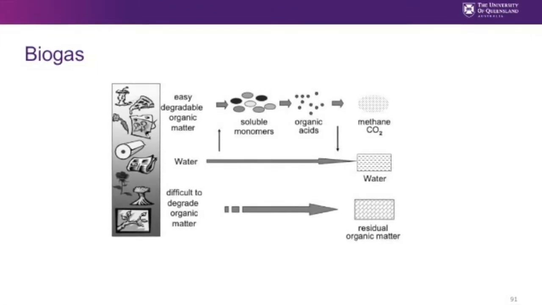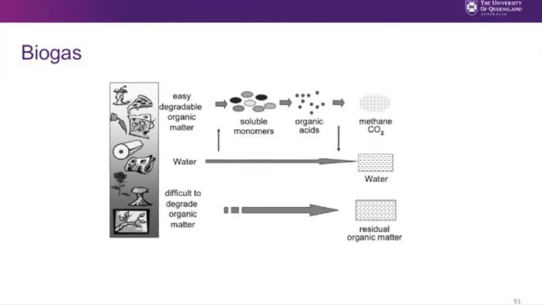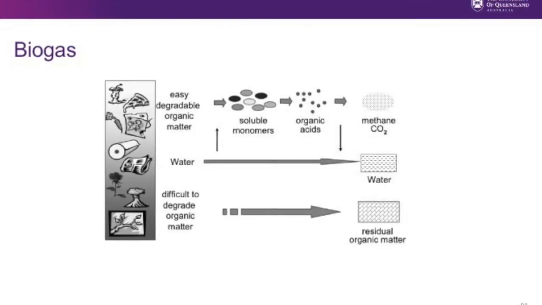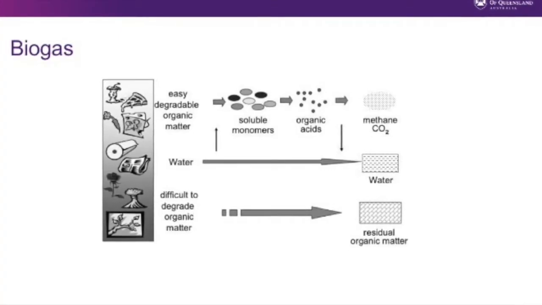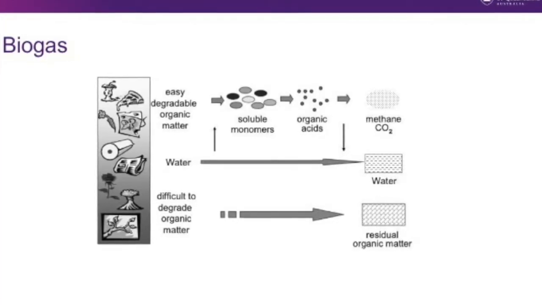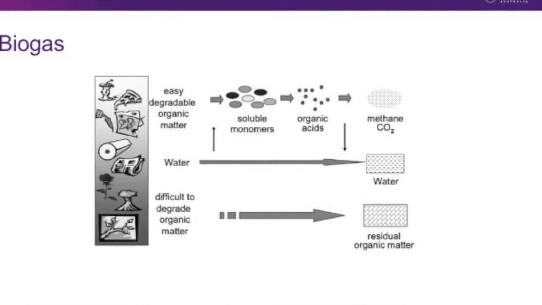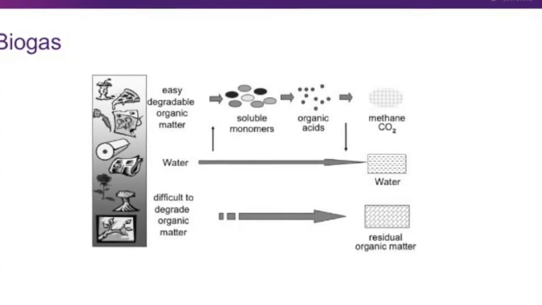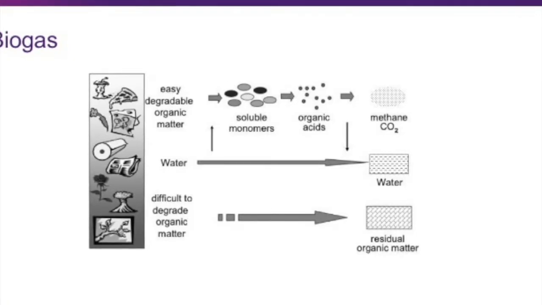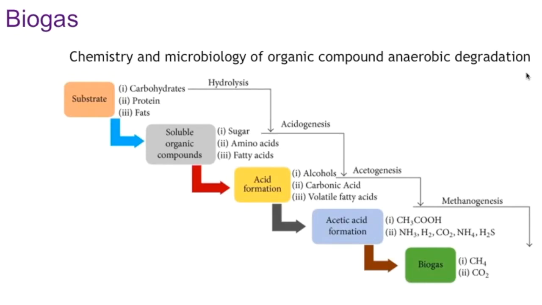Biogas is the degradation of the organic matter, and this degradation is carried out by different types of microorganisms, and these microorganisms work together in different stages and also for different types of organic compounds. So they solubilize the organic matter, and then the final product will be methane and CO2, but also water and residual organic matter. This residual organic matter will contain the organic matter that is difficult to degrade.